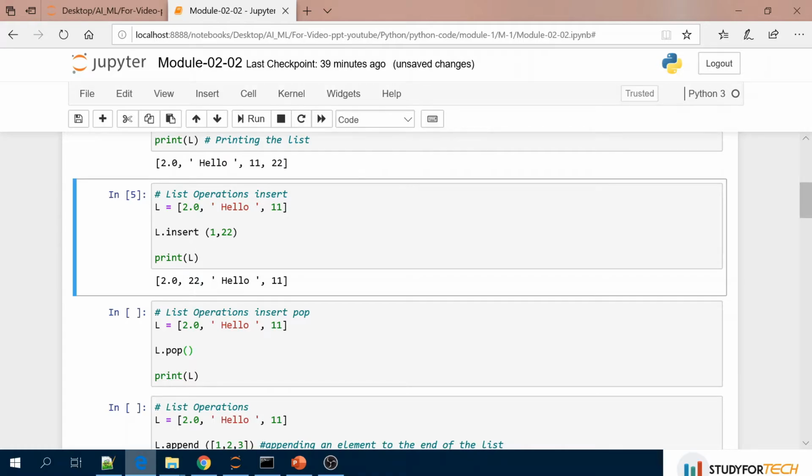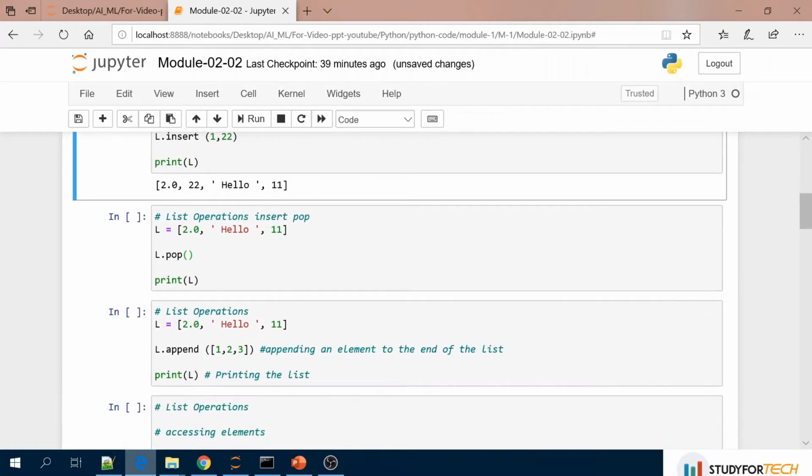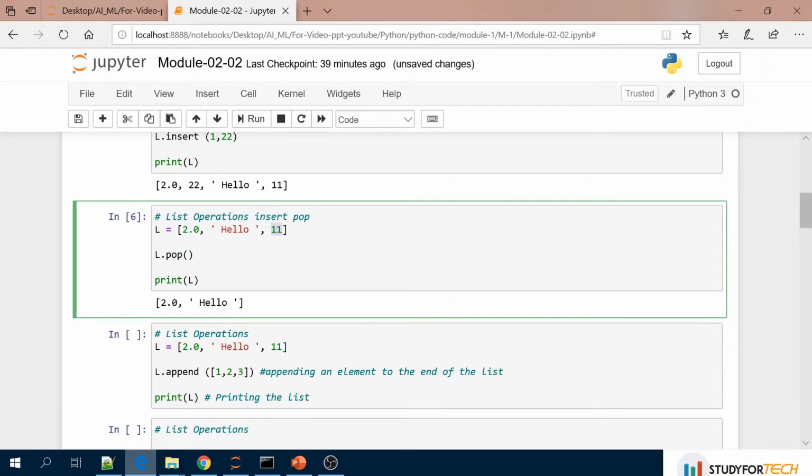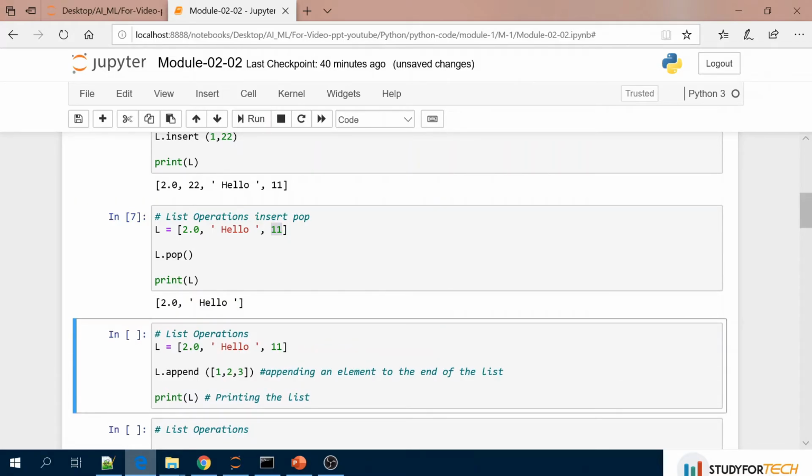Then if you see here, this is the pop. So you can pop some value also. So let's print this, what is happening here. You can see the pop automatically happened from the end. So 11 has been popped from this particular list. If we run again, let's see what is happening. Again it is 11 only that is popped. So the last value will be popped. Okay.